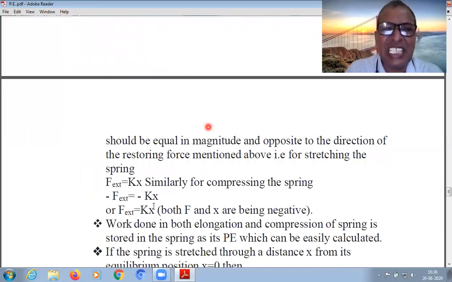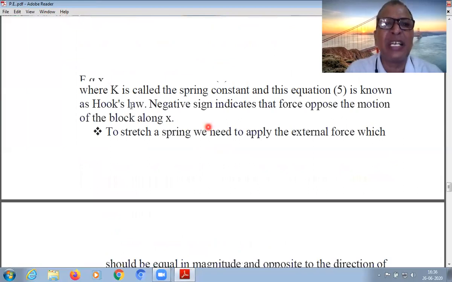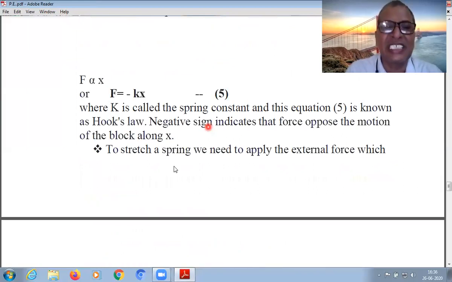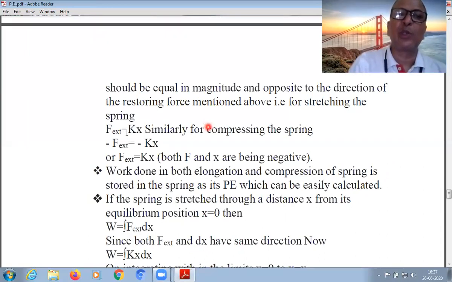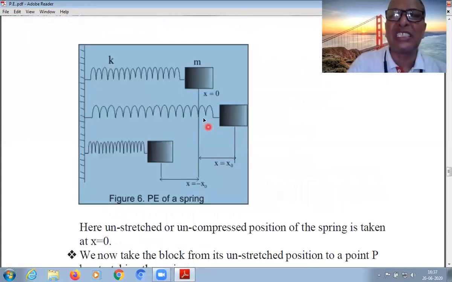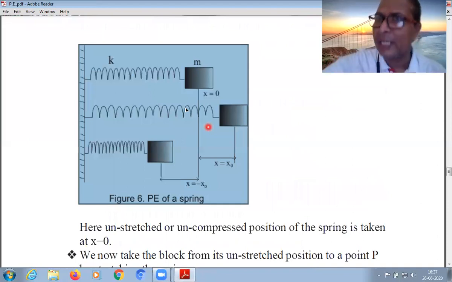Right? This restoring force is due to the external force. And that is why this restoring force is minus Kx, and minus Kx and F external are not in the same direction. F external is opposite to the restoring force. So the external force can be given as Kx, because the restoring force is produced in the spring due to extension, due to pulling in the forward direction.